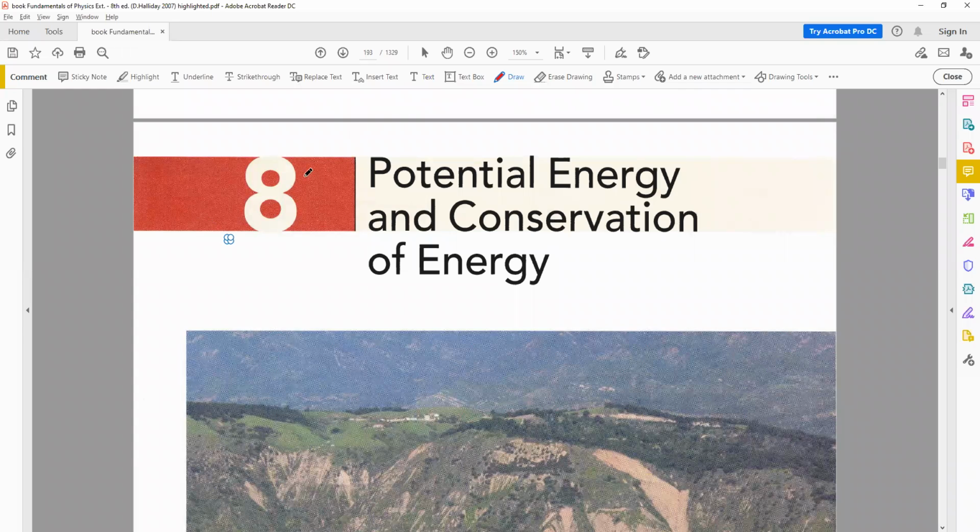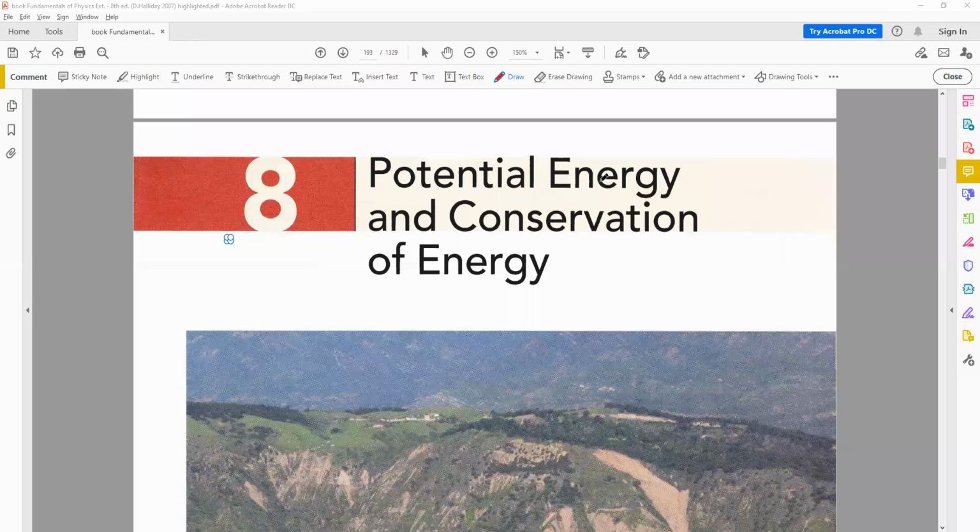Okay, so the topic we are going to talk about today is potential energy and conservation of energy, right? You're familiar with energy. We've been talking about it, right? And you're also familiar with potential energy. So let's just recap what we did. What do you understand by energy? Will somebody answer that? Ability to do work.